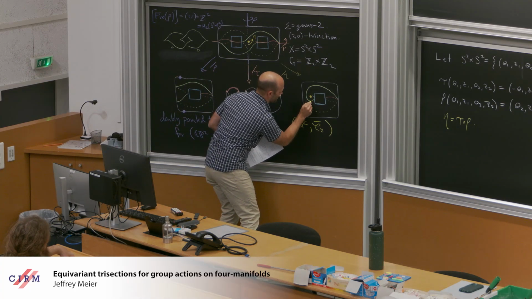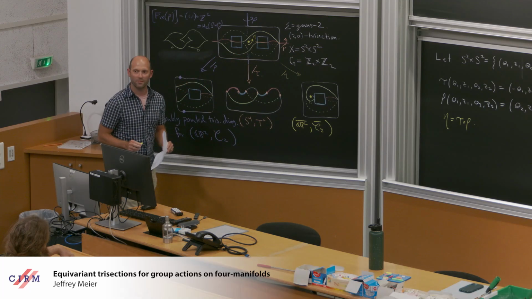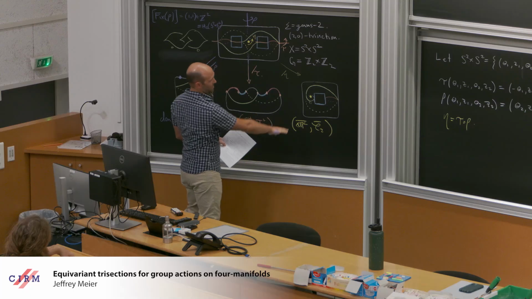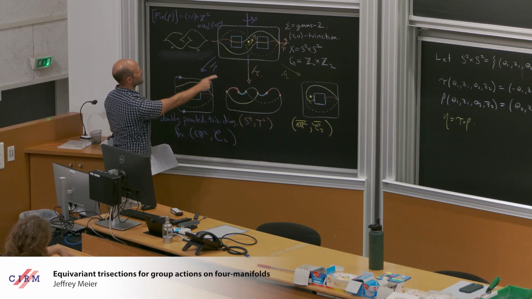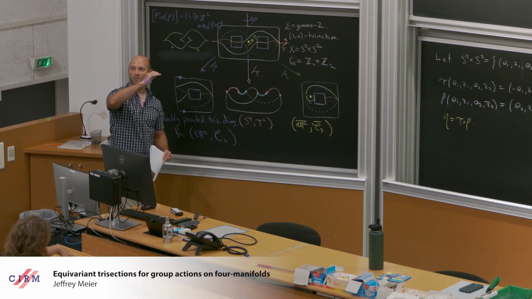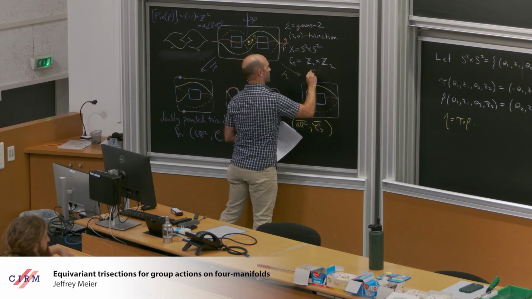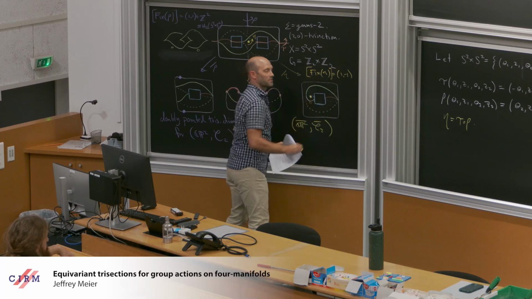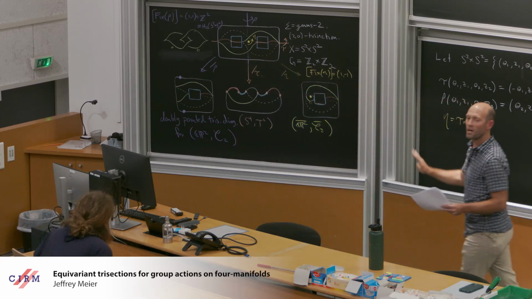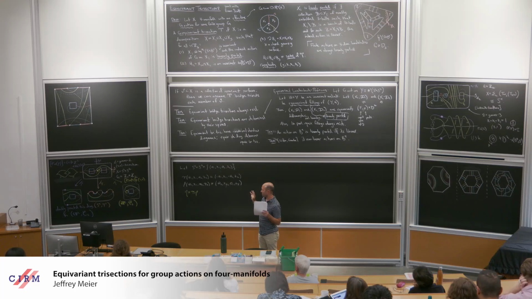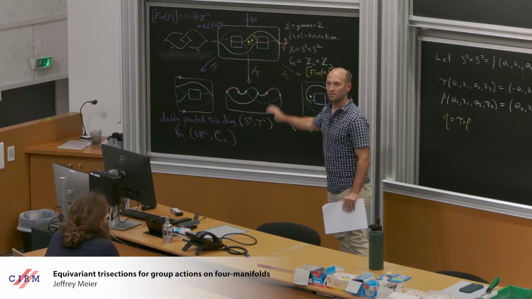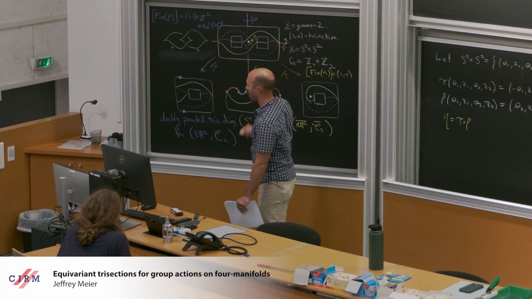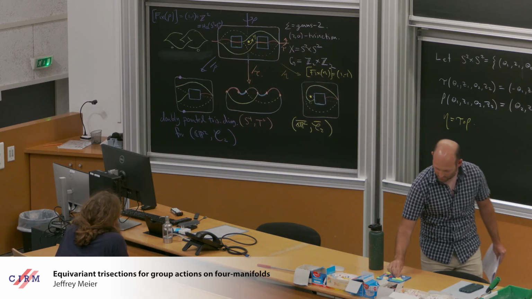It's like a point on the top of the surface and a point on the bottom of the surface. And again, this is a doubly pointed trisection diagram for this pair. And the fixed point set of eta is the other diagonal, whose class in homology is 1 minus 1. So you can see a lot of really interesting objects with this one equivariant trisection diagram. You can also see, for example, if I track tau down through rho, right?